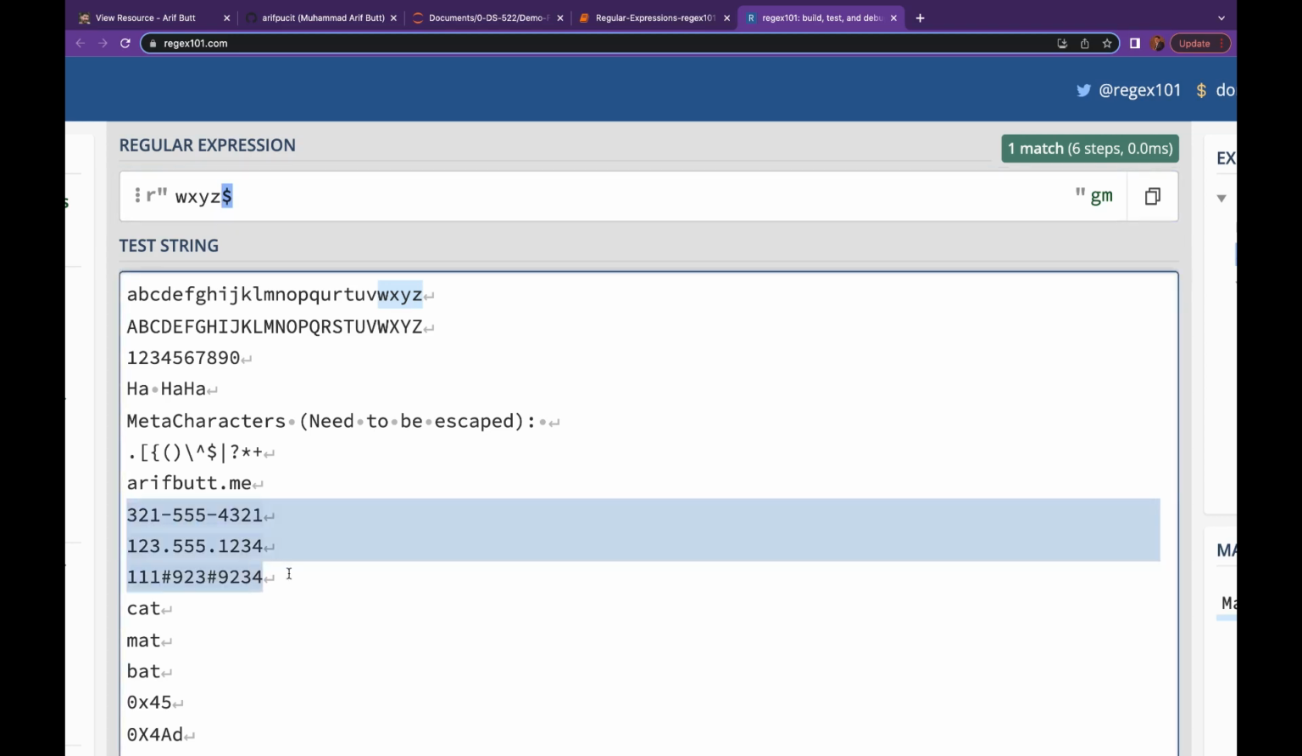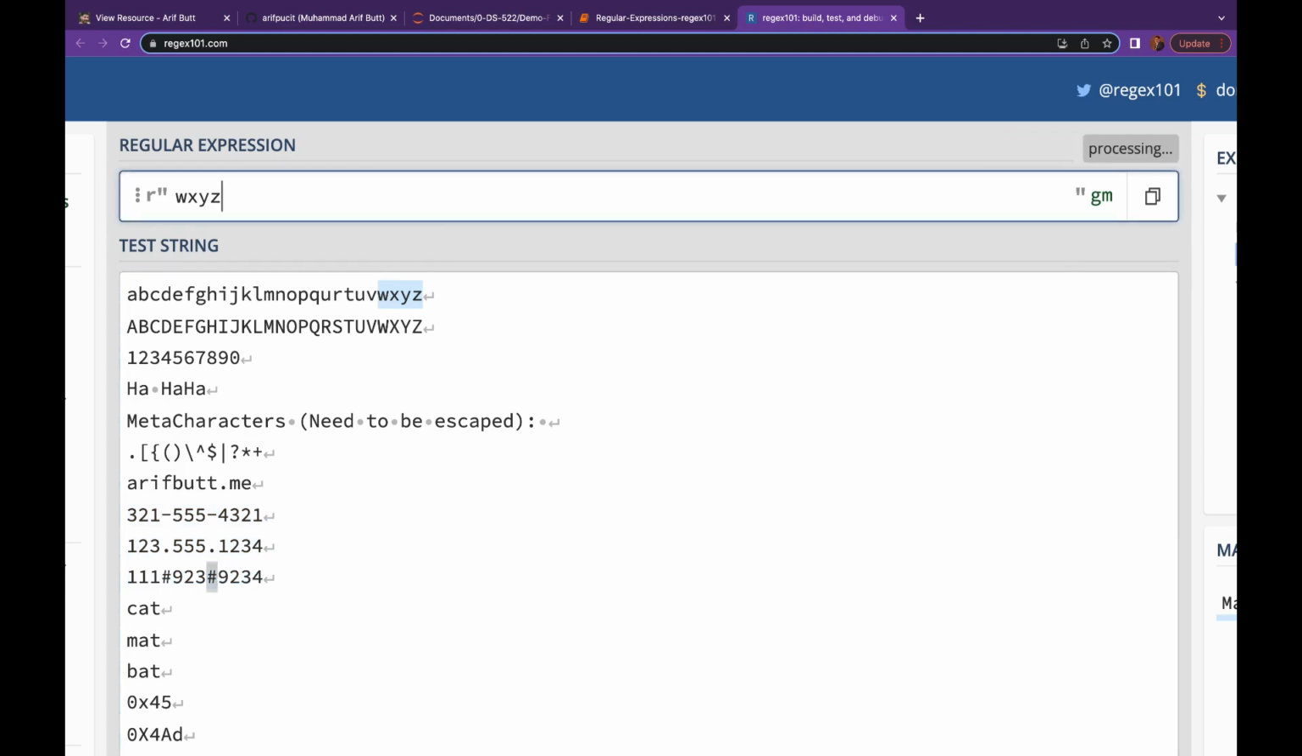Assume that a valid phone number consists of, let's suppose, 10 digits in three groups of 3, 3, and 4 digits, separated by a hyphen or a dot. And of course this hash, let's suppose, is not a valid separator, so this is not a valid phone number. Let us write an RE for this.